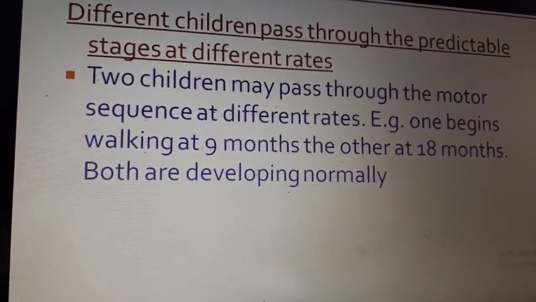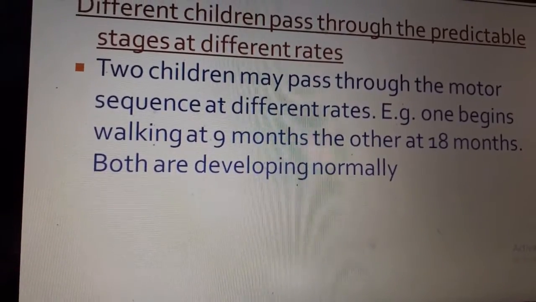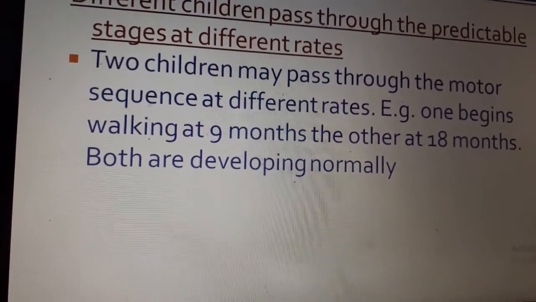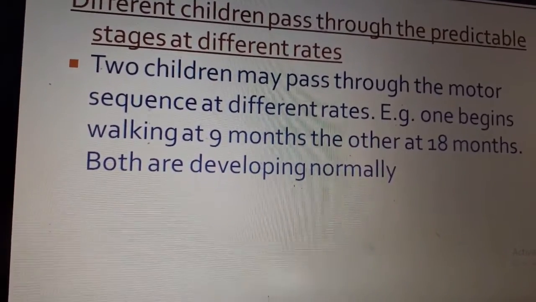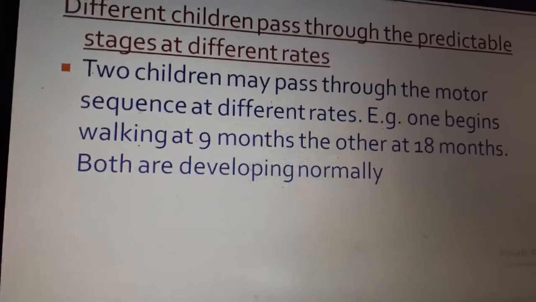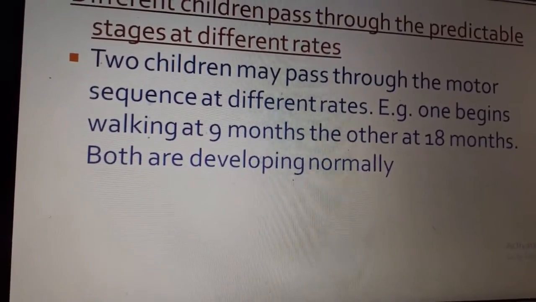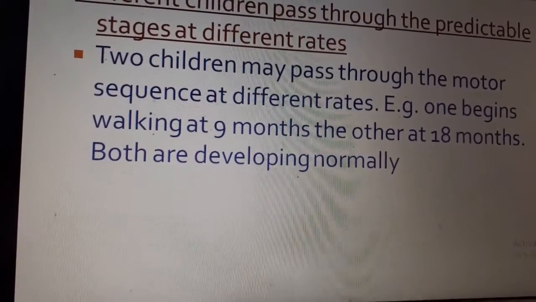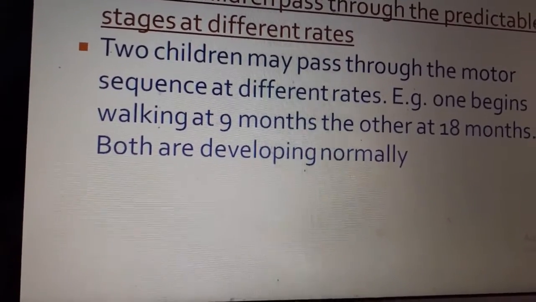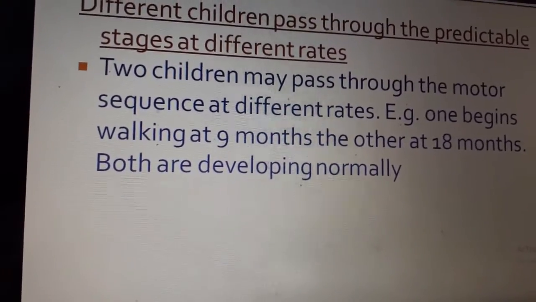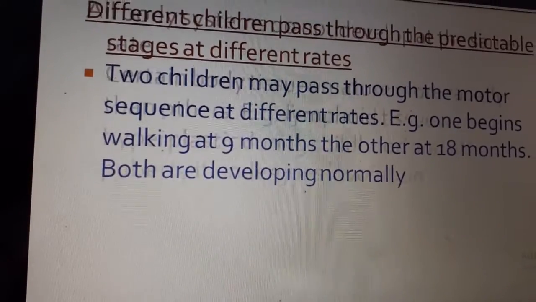Different children pass through the predictable stages at different rates. No two children are the same in their motor sequence or motor development. One child might start walking at 9 months, whereas the other child might walk at 1 year or more than that. But both are developing normally, only the rates are different.